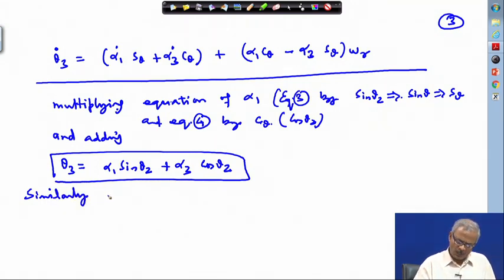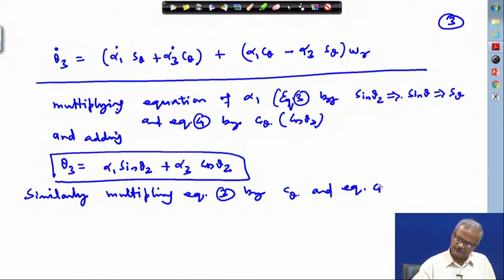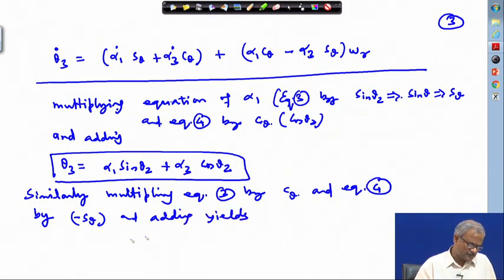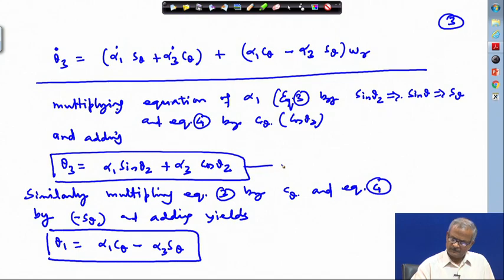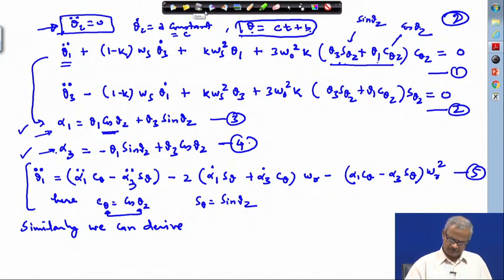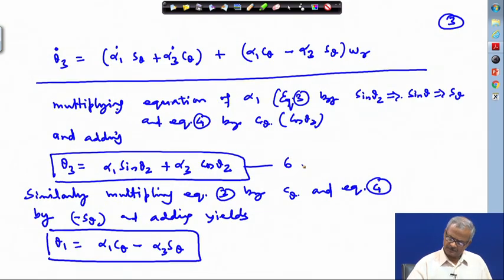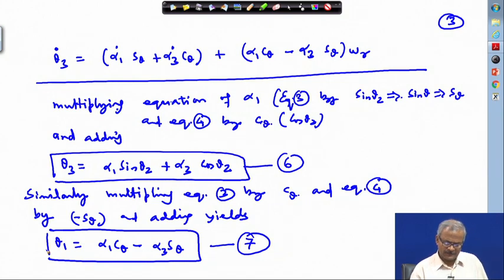Similarly, equation 3 by c theta and equation 4 by minus s theta, and adding, we get theta 1 equal to, okay. Thereafter, what we have done that we were interested in,